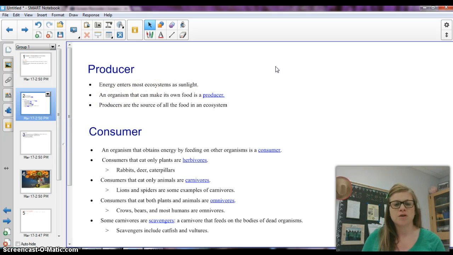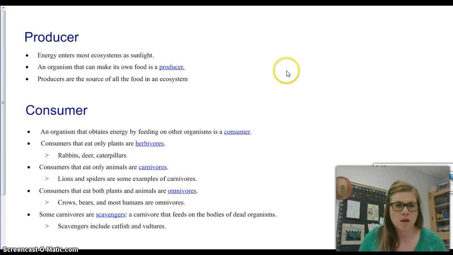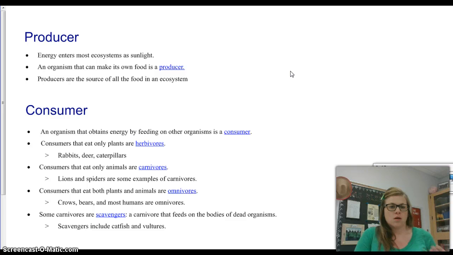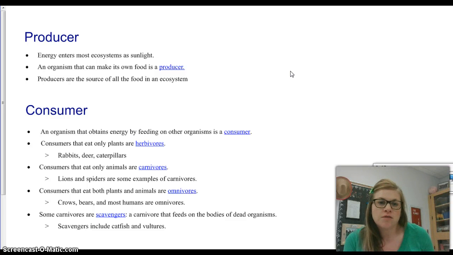A producer, our first one, is going to play the role where it's the one that produces, obviously from the name, its own food. We do not go stand out in the sun and just bask in the sun and go, oh, I'm so full, okay? Instead, we actually have to consume and eat foods. So organisms that use sunlight to make their own food are going to be our producers.